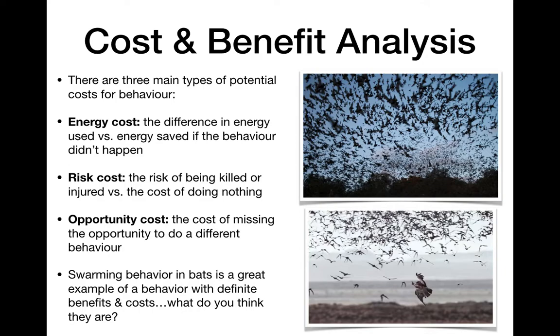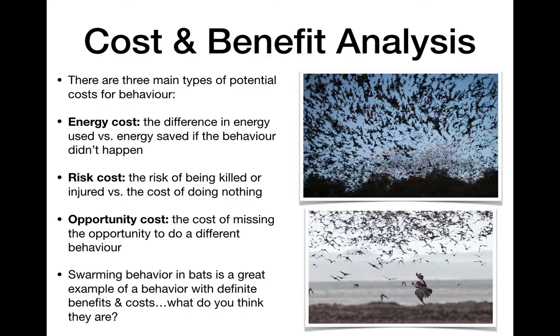But there are costs. A swarm can attract predators. So individuals on the edges of the swarm are more likely to be caught by, this is a raptor, maybe a bat hawk. This could be an example of a bat hawk catching a bat. Those in the middle are going to be safe, but those on the edges are not going to be so safe.